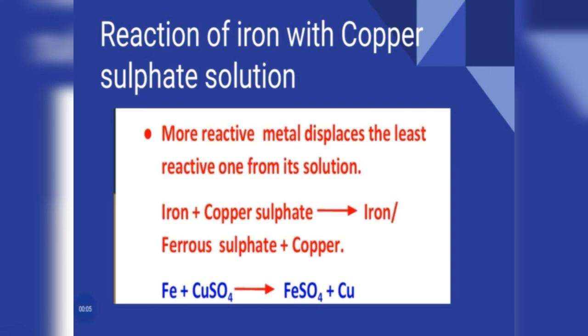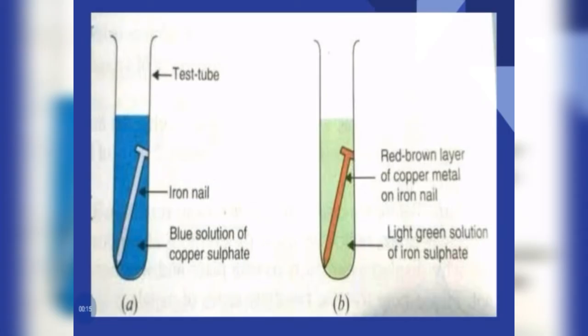Reaction of iron with copper sulfate solution. This is also an example for a chemical change. Here the color of copper sulfate solution is blue, that you can see in the first picture. When we dip an iron nail in copper sulfate solution, what are the changes we can notice? We know iron and copper are metals, but here copper combined with sulfate to form copper sulfate. So that is a blue color solution.